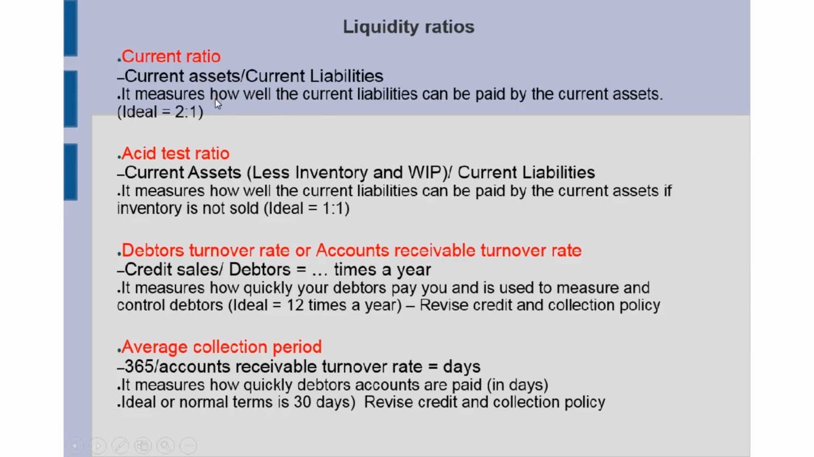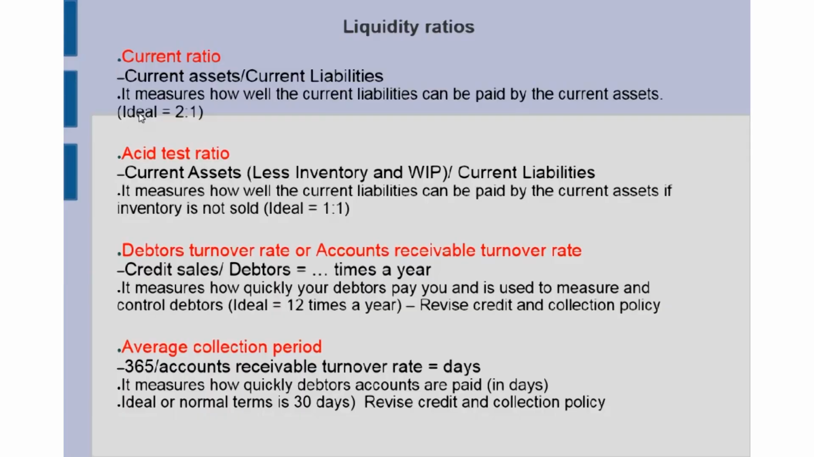We need to know what it measures. So it measures how well the current liabilities can be paid by the current assets. And we also need to know what the ideal situation is, so that when you comment, you can see whether the business is above the ideal or below the ideal, so that you can say whether the business is doing well or must have a change of policy and look into the matter. So the ideal for the current ratio is then 2 to 1. 2 assets to every 1 current liability.